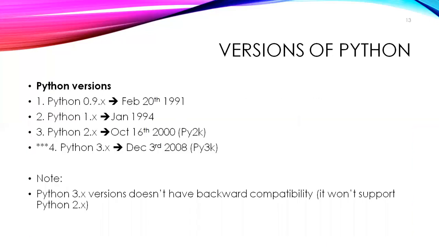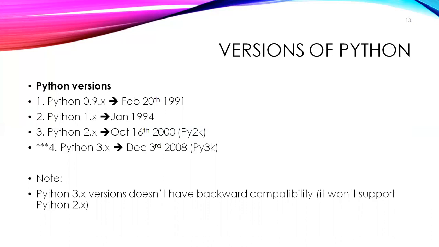What are the different kinds of versions there are in Python? The first version of Python entered the market on February 20th, 1991. At that time it was given as Python 0.9x, meaning 0.9.1, 0.9.2 like that. After that, in January 1994, they introduced Python 1.x. Then Python 2.x was introduced in the market on October 16th, 2000. Py2k we are going to call it. Then Python 3.x was introduced on December 3rd, 2008.